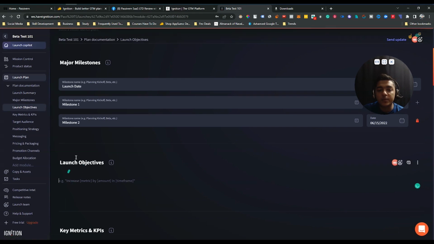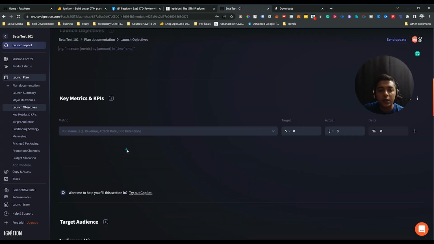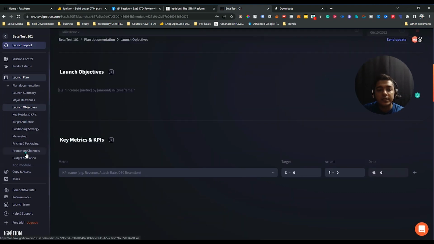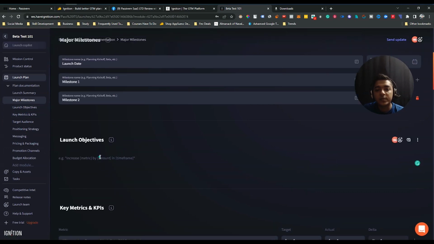After that, they have launch objectives. If I go to launch objectives, see, this is launch objectives, and you can scroll to these things from here. Also, you can get this feature from the left hand side. And for the launch objective, here you have to select the launch objective. The cool thing is, if you don't understand anything, just select this I button. Here they explain what these features are about. See, this launch objectives is about key business, marketing and comms objectives, OKRs for the launch. Suppose this tool will help people to grow their online business. Suppose grow online business, this is the objective of this product.